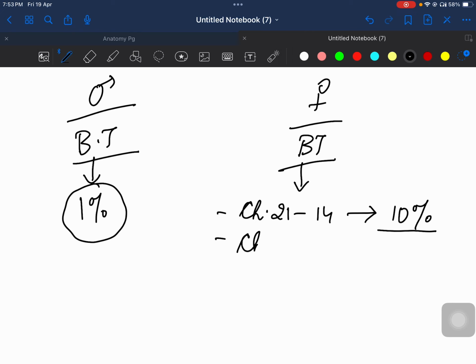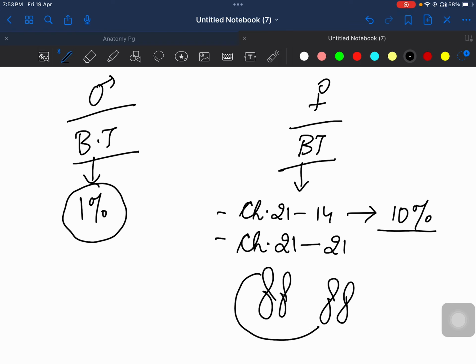But if there is a balanced translocation between parts of chromosome 21 and 21 only, means यहाँ से यहाँ पे क्रोमोसोम 21 के बीच एंड यहाँ से यहाँ पे, ठीक है, वो बैलेंस ट्रांसलोकेशन बिटवीन क्रोमोसोम 21 ही था, then this has 100% chance of Down syndrome in this pregnancy. So this is very important.